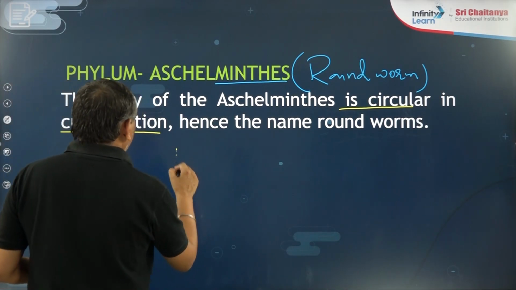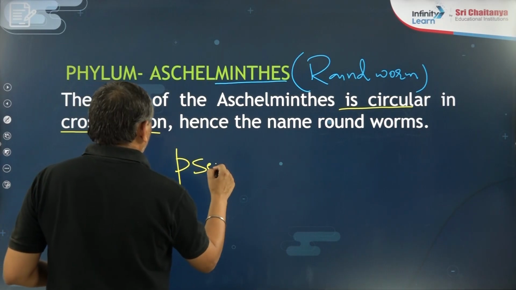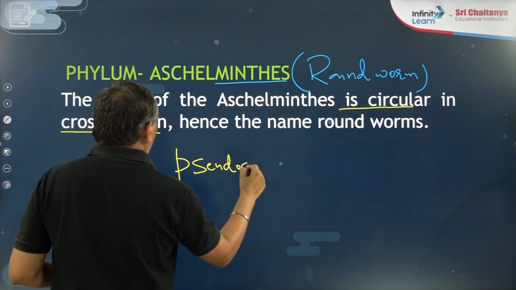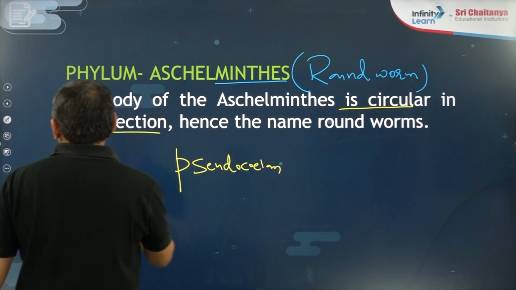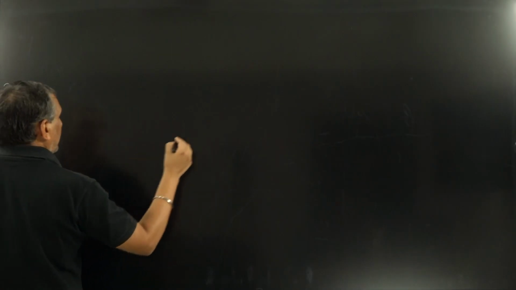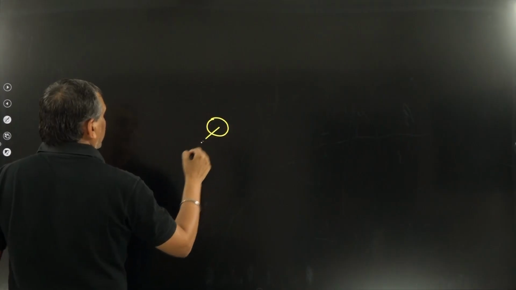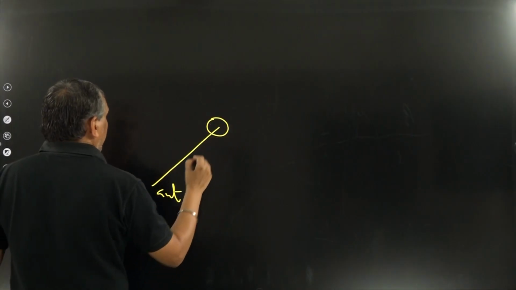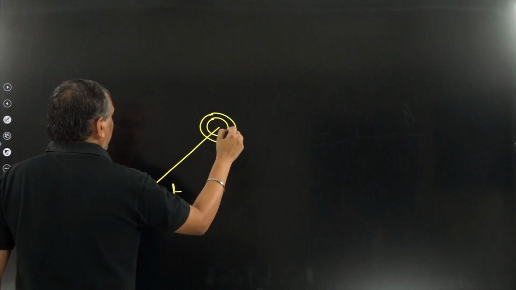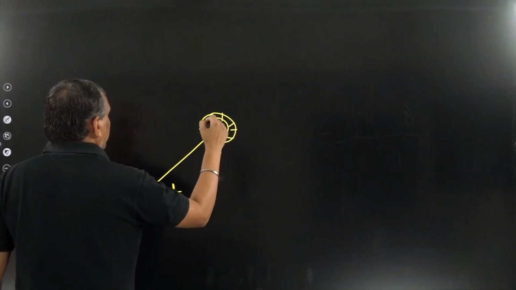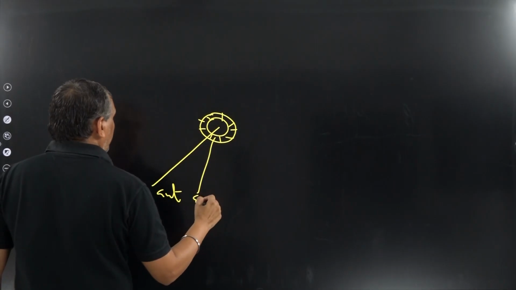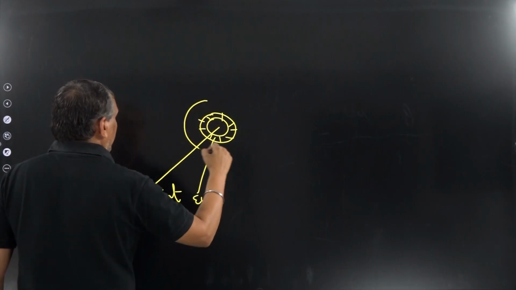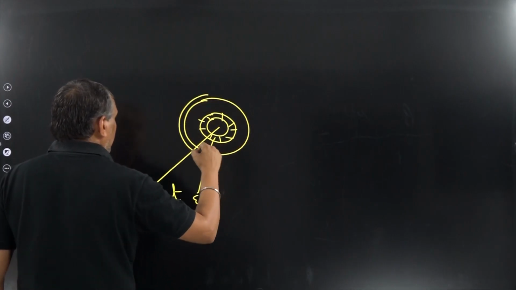Aschelminth or roundworm, they have the pseudocoelom. Are you remembering the diagram of pseudocoelom? Say along with me. This is gut. Gut is always lined by the endoderm. The outermost layer is the ectoderm.